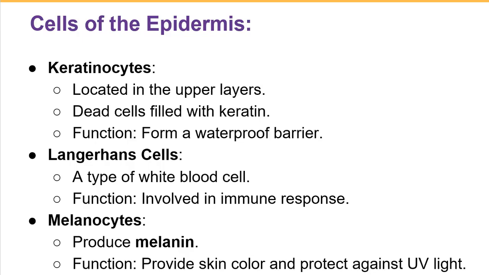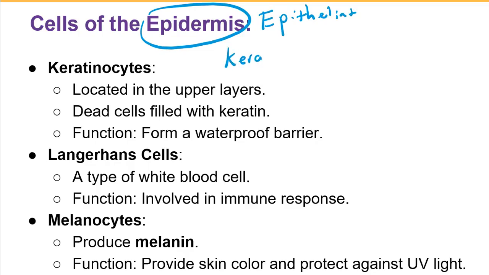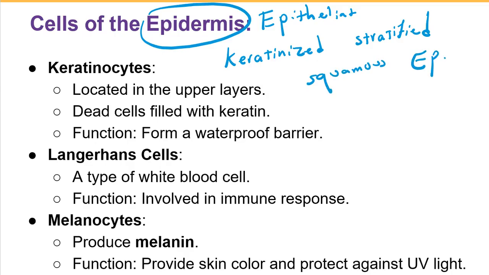Now let's take a look at the cells of the epidermis. As we said, the epidermis is an epithelial tissue. What kind of epithelial tissue is that? It is keratinized, stratified, squamous epithelial tissue. We learned about stratified squamous epithelial tissue before in the epithelial tissue lessons.